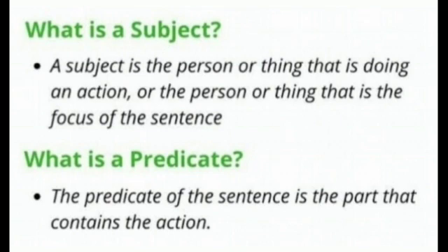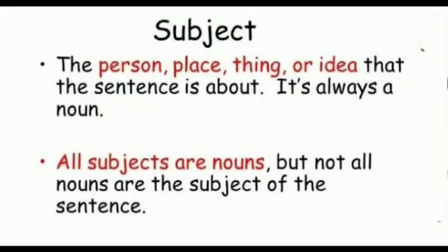Then what is a predicate? A predicate of the sentence is that part that contains the action. Means the predicate is the part which contains the action. The action that is done by a subject is called a predicate. What is a predicate? A predicate of the sentence is the part that contains the action that is done by a subject. Now we'll see what is a subject.